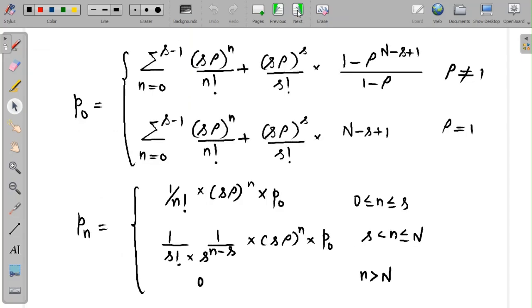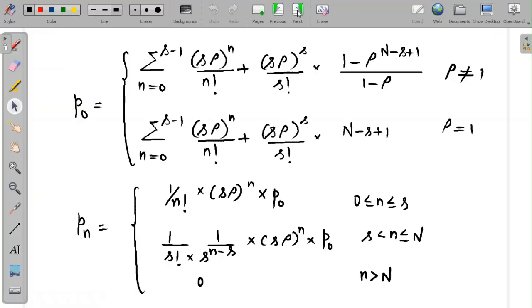The various quantities which measure this model will depend on the values of S, rho, and N. We'll first start with P naught, the probability that there are zero customers in the system. This will depend on the value of rho. If rho is 1, we have a formula. If rho is not 1, we have another formula.